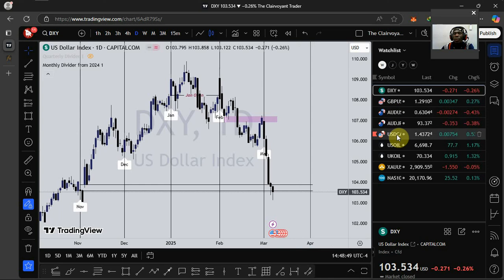If I'll post any trade on the currency market, it's going to be swing trades, because that is what I'm known for. So you take note of that. Let's look at what is happening on the dollar index.